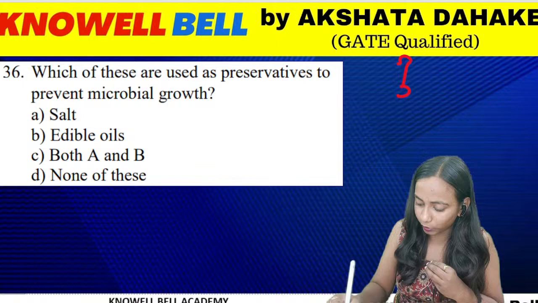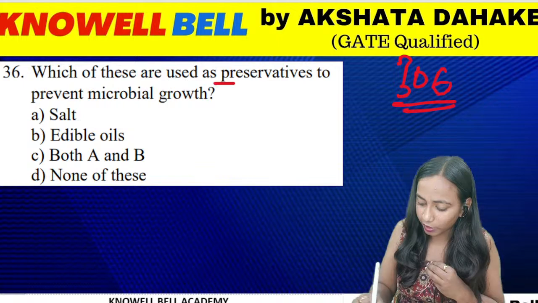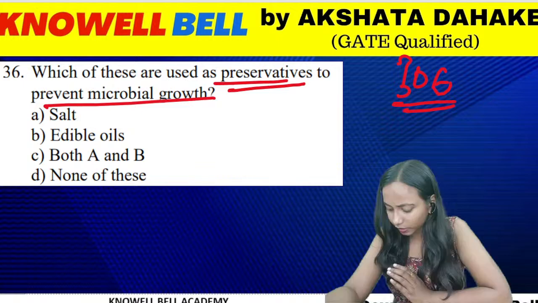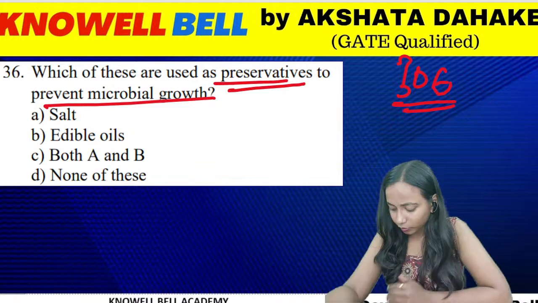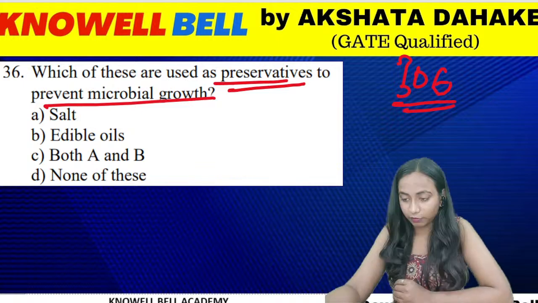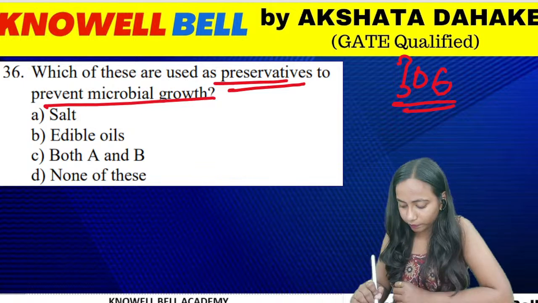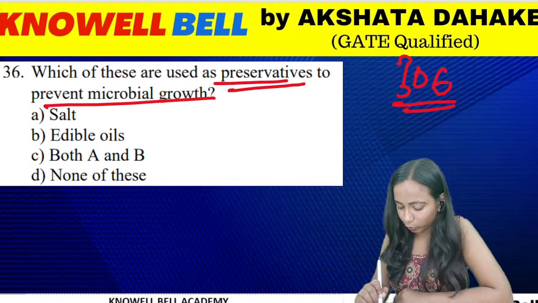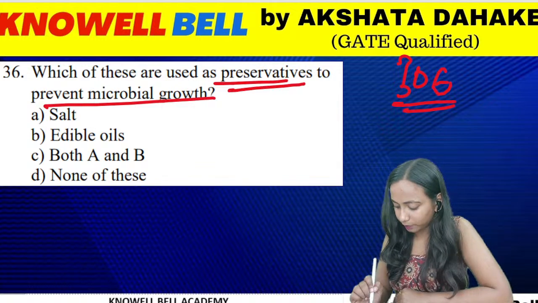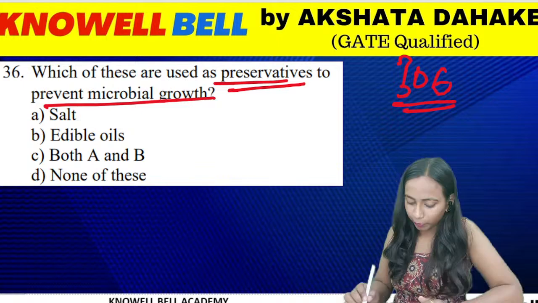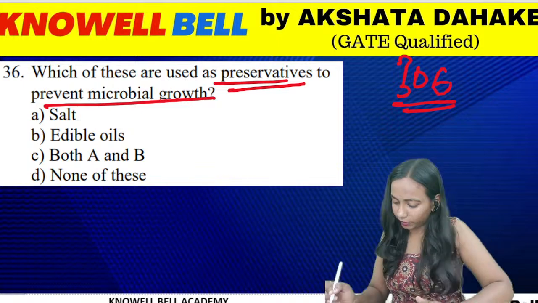Question number 306. Which of these are used as preservatives to prevent microbial growth? Which food preservative do we use for the prevention of microbial growth? Salt, edible oil, both A and B. Okay. Thank you, Yashash.